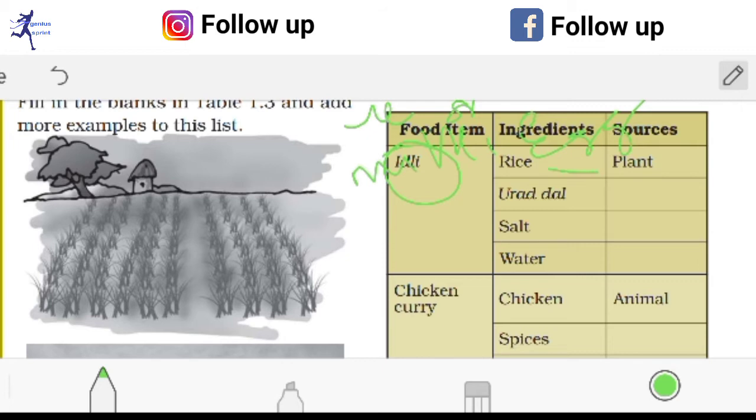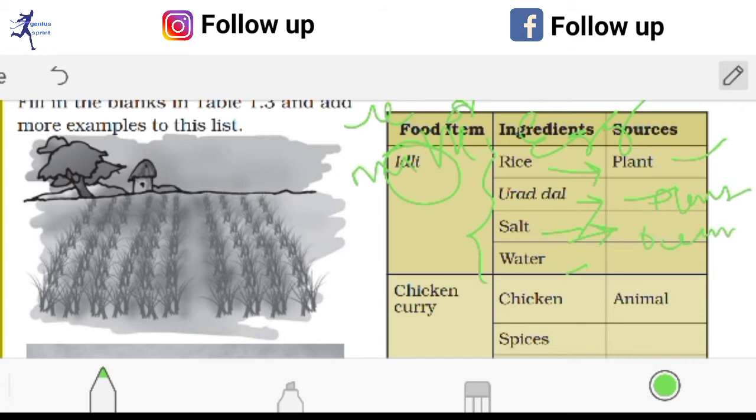So here rice is given as an ingredient, and urad dal is given, salt and water. Okay, so what are the sources of these things? Here rice is from the plants, and dal is also from the plant. You can write here plant. Salt is from where? Salt is from the ocean.